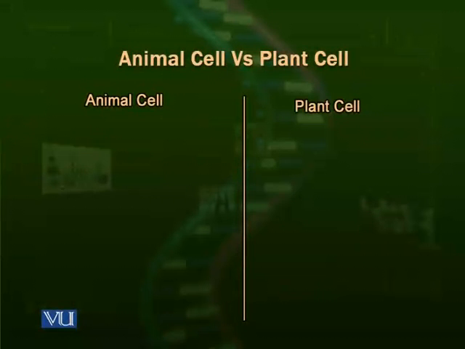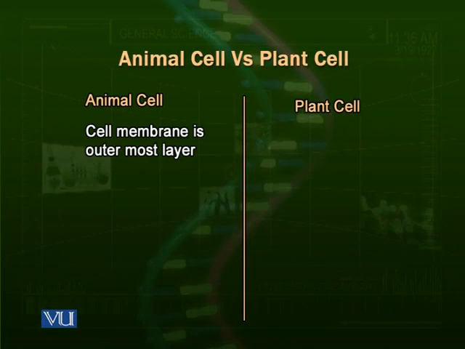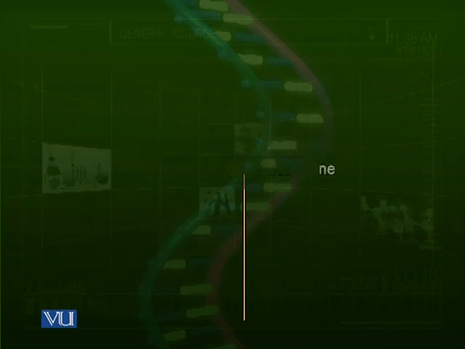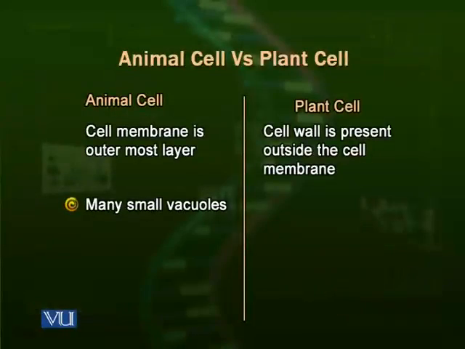Animal cells. In animal cells, the cell membrane or the plasma membrane is the outermost layer, but in plant cells there is a cell wall that surrounds the cell membrane, which means that plant cells have their outermost layer, the cell wall, but in animal cells the outermost layer is the cell membrane or the plasma membrane. In animal cells there are many vacuoles, food vacuoles, vacuoles for storage or other functions.